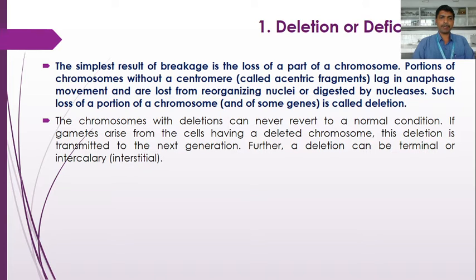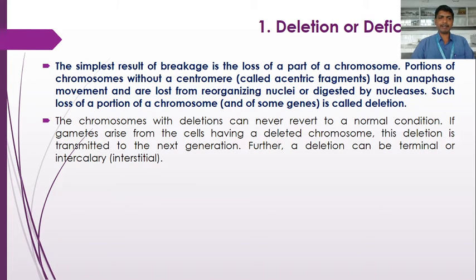Such loss of a portion of a chromosome and of some genes is called deletion. So deletion involves the loss of a part of a chromosome due to breakage. The chromosomes with deletions can never revert to a normal condition. If gametes arise from the cells having a deleted chromosome, this deletion is transmitted to the next generation.